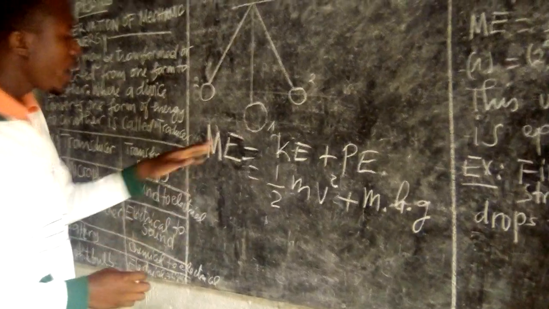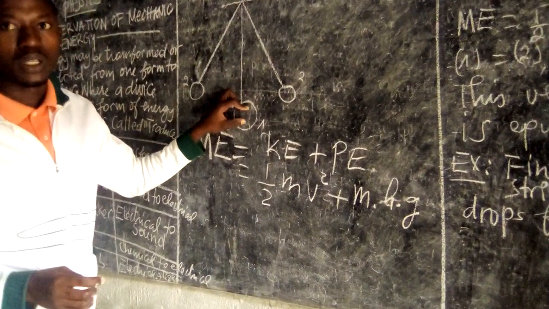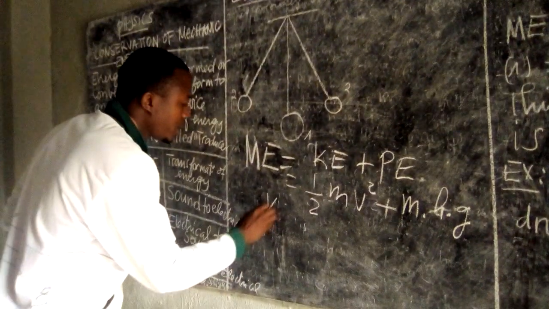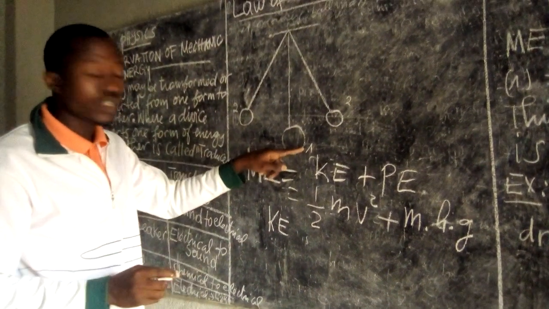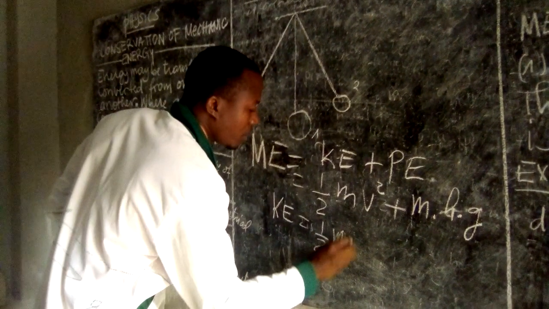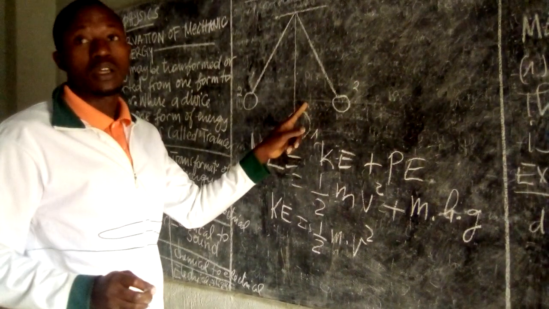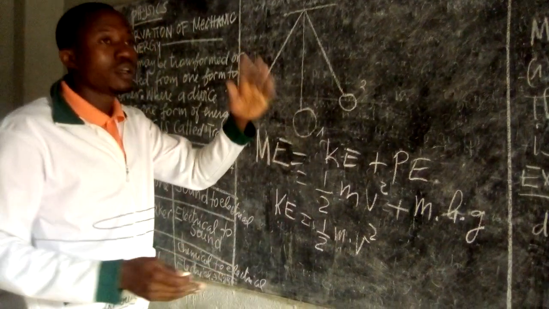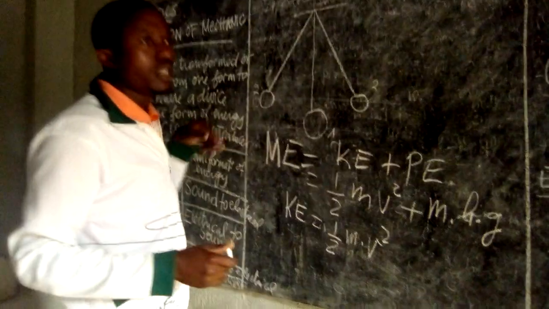Then, when this bob is at this position, number 1, the kinetic energy at this position is equal to 1/2 mass times the velocity, where mass is the mass of this bob and velocity is the speed of this bob when it moves back and forth.